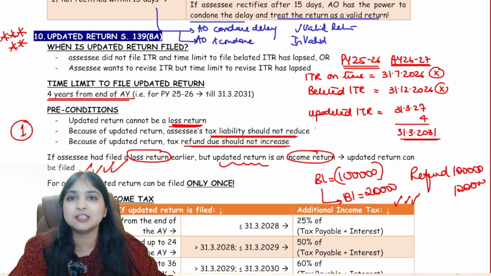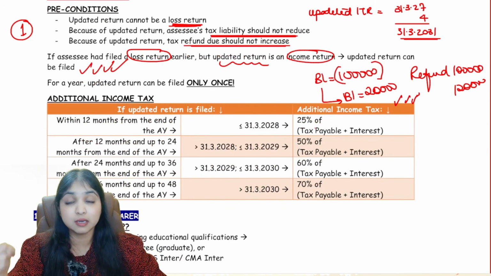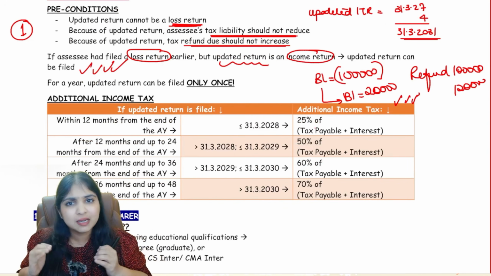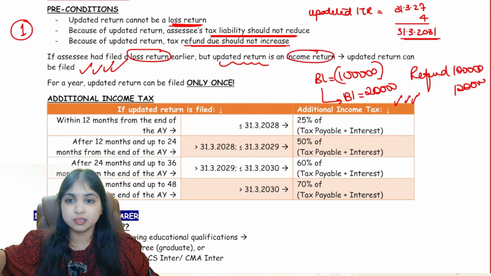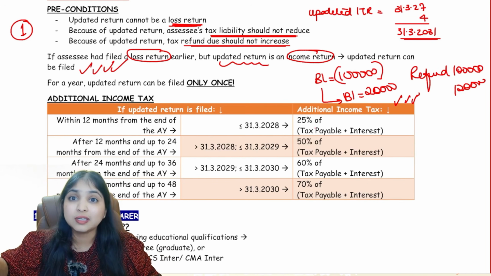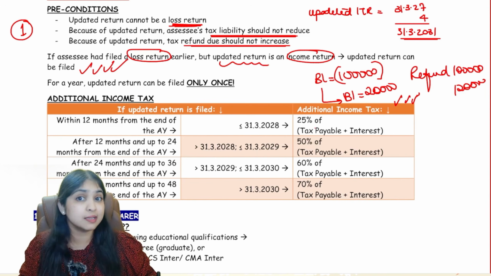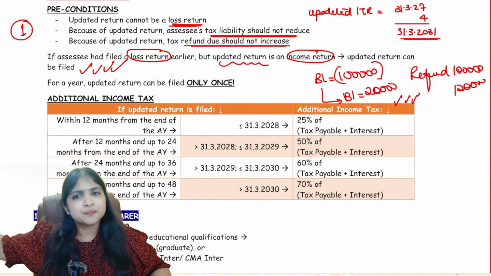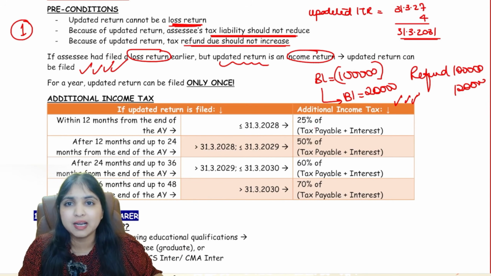But the Income Tax Act is doing a favor on you. So you have to do 2 favors on the Income Tax Department. Favor number 1, your updated return has to be in the government's favor. Not in your favor, it has to be in the government's favor. So it should not be a loss return. It should not be a case where your tax liability reduces. It should not be a case where your income tax refund increases. No. Because of the updated return, your tax liability should increase. Because of the updated return, your tax refund should decrease. Earlier return was a loss return. Your updated return can be an income return, allowed. Then for 1 year, you can file an updated return only once.